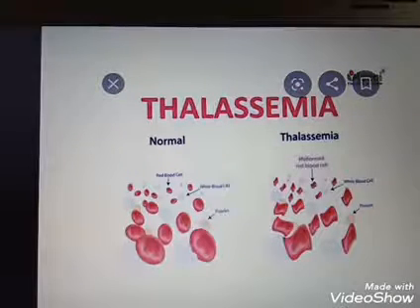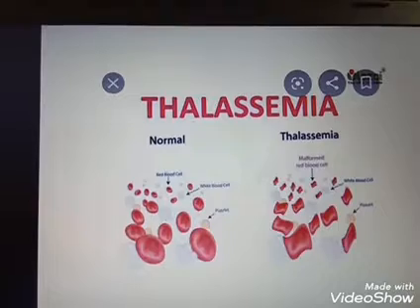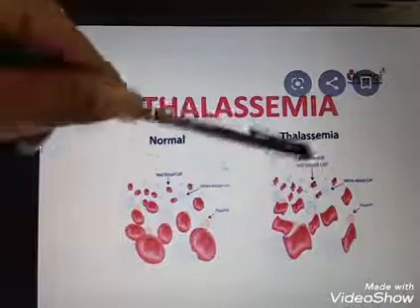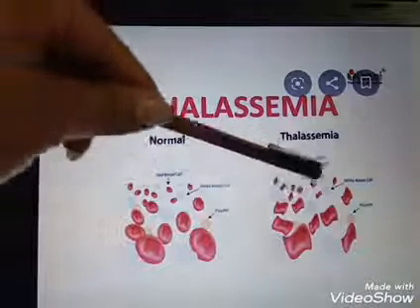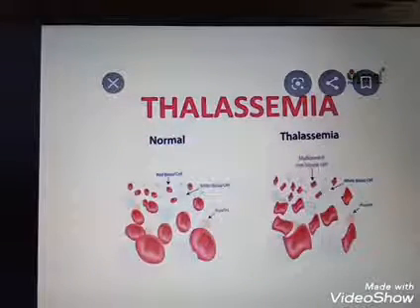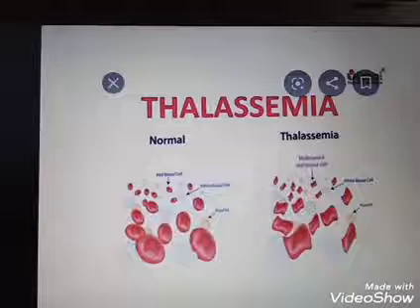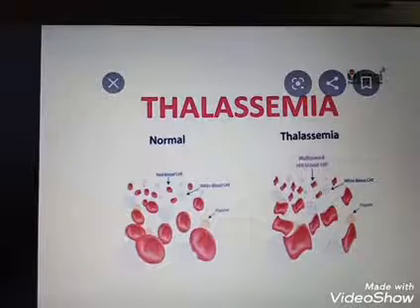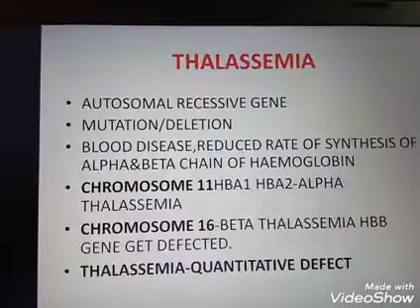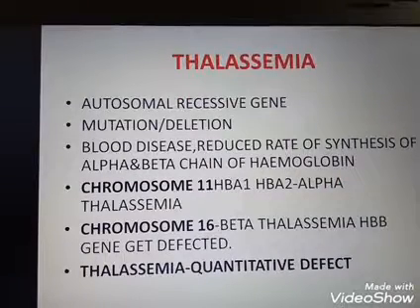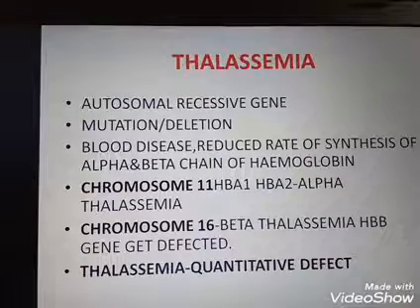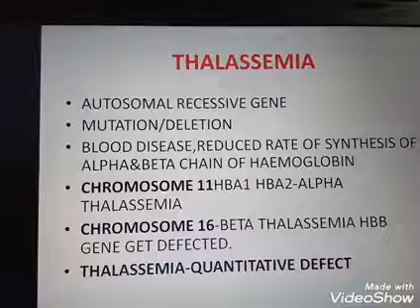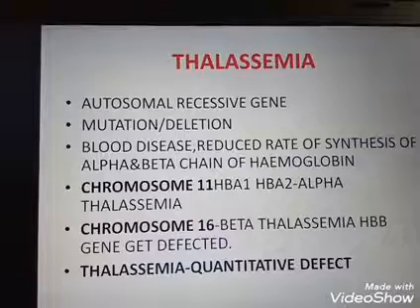The next disease that we are discussing here is thalassemia. This is a picture of RBC. This is a normal RBC picture and this is the thalassemic patient's RBC picture. Here malformed RBCs are forming. Thalassemia is also a blood disease because it happens in the RBC. It is an autosomal recessive disorder of the red blood cell.